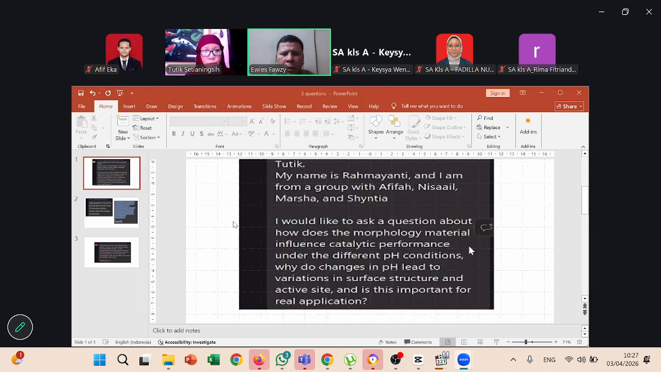Okay, so the first part of your question: the relation between morphology and your pH condition. I told you that pH has three conditions: basic, acid, and neutral. In hydrothermal catalysis, you should use water as your solvent, so your pH will be neutral. This gives you the desired morphology material.